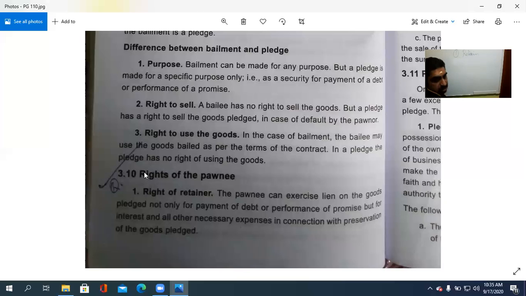Right of retainer. So what is that? The pony can exercise the lien on the goods pledged not only for the payment of the debt or the performance of the promise, but for the interest and all other necessary expenses in connection with the preservation of the goods pledged. Pledge ചെയ്ത ഗുഡ്സിന്റെ അതുമായിട്ട് ബന്ധപ്പെട്ട് വരുന്ന എല്ലാ ചെലവുകളും അതിന്റെ പലിശയും അതുപോലെ തന്നെ in case of the performance or the payment of the debt, the security, the pledgee or the pony can exercise the lien. Lien means retain the possession.